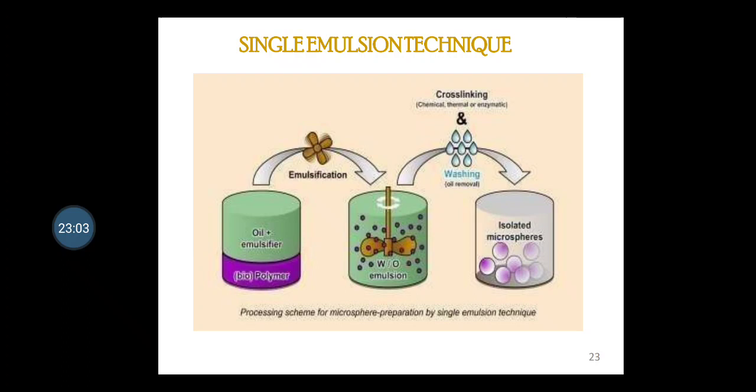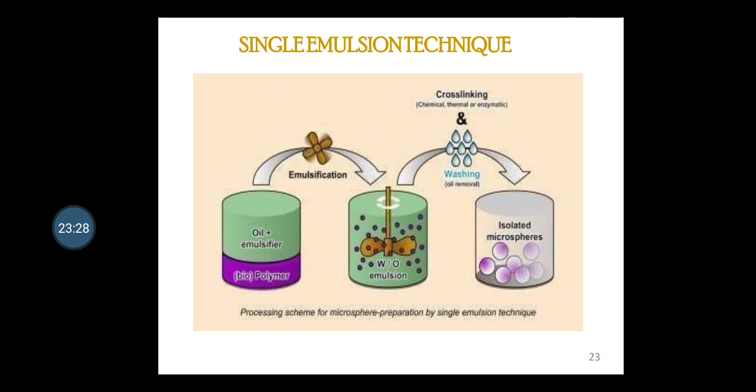It is a very beautiful picture you see there in the slide. The microparticulate carriers of natural polymers are prepared using the single emulsion technique. The natural polymers are dissolved or dispersed in an aqueous medium, followed by dispersion in a non-aqueous medium such as oil.